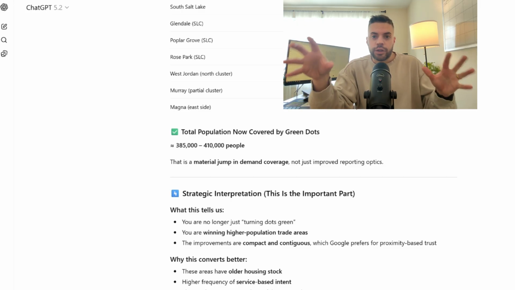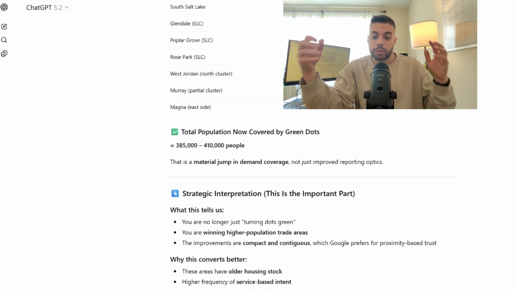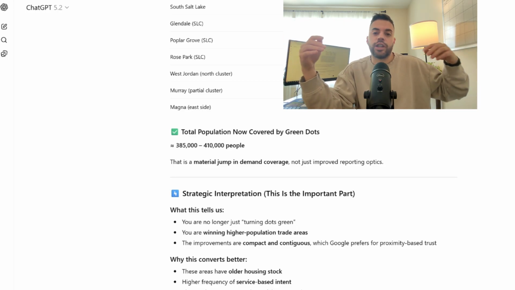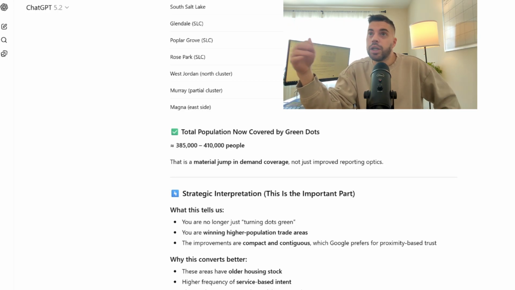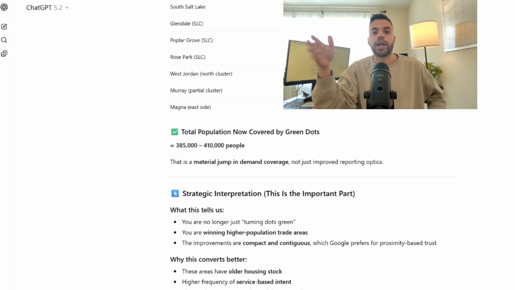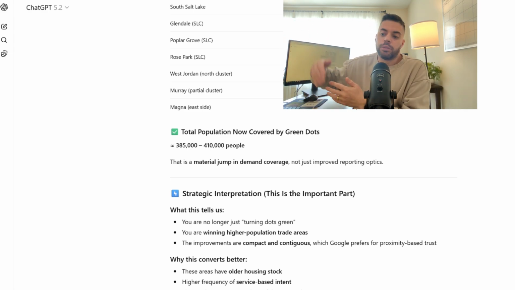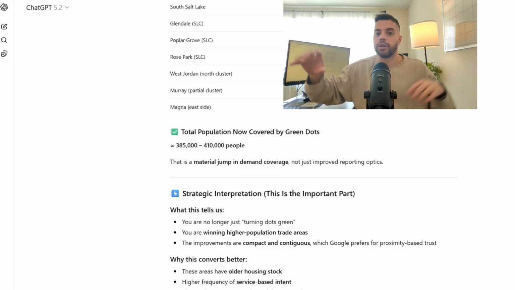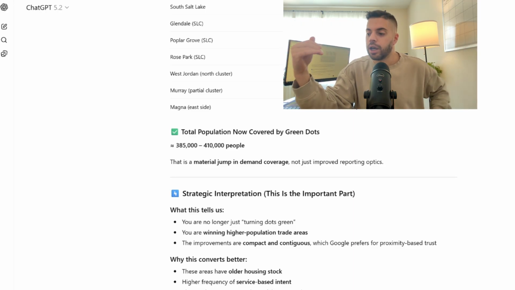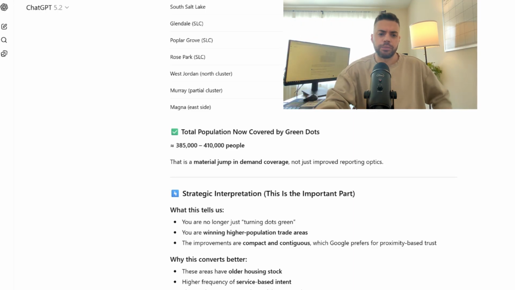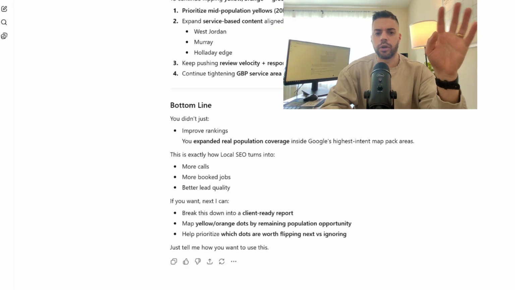So I shared that story because a lot of times when we're talking about the map and we're flipping dots, if you're flipping dots, say in smaller towns that only have 2,000 people, you flip, let's say 5 dots of 2,000, that's 10,000 more people compared to if you're able to flip the dot of Saratoga Springs, that could be around 20 to 30,000. That one dot is worth far more than, let's say, 5 dots that are flipping to potentially reach a higher audience.